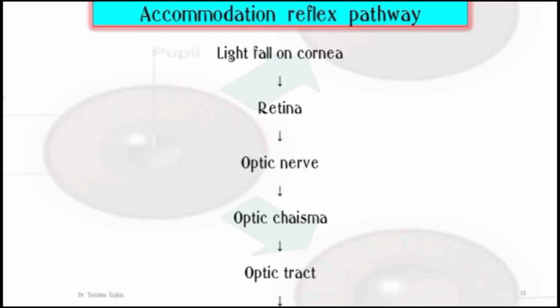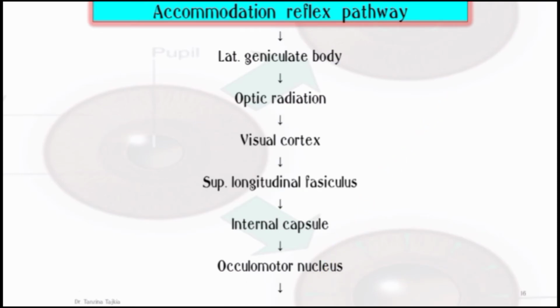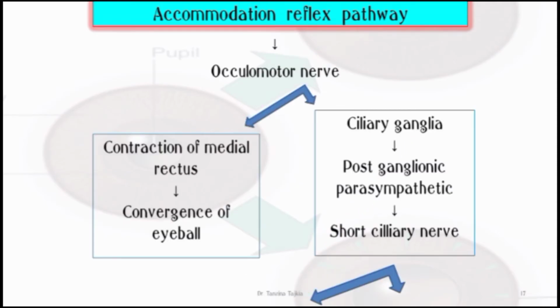So, the accommodation reflex pathway, as this is like a flowchart. At first, light falls on the cornea, then retina, optic nerve, optic chiasma, optic tract, then lateral geniculate body, optic radiation, visual cortex, then superior longitudinal fasciculus, internal capsule, oculomotor nucleus, and oculomotor nerve. They are divided into two parts. At first, contraction of the medial rectus muscle, which causes convergence of the eyeball.